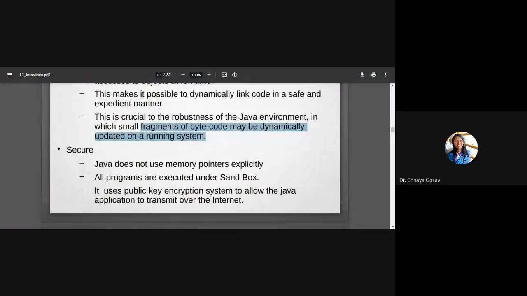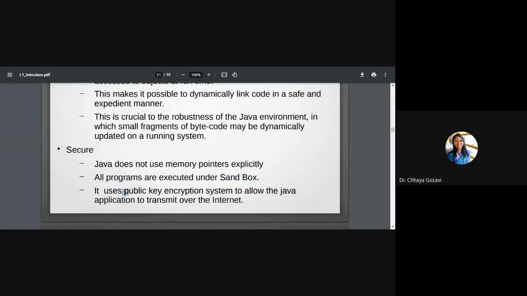And lastly, Java is a secure language. In Java, we don't have the concept of pointers, so there is no memory leakage. There is nothing like pointing to some garbage memory location, or getting some wrong data without user interpretation. Java does not use memory pointers explicitly. All programs are executed under a sandbox. Sandbox means a very secure environment. It is designed such that, as we have seen, Java has object-oriented features like encapsulation. Data and the functions working on that data are encapsulated in one class. That is called a sandbox.